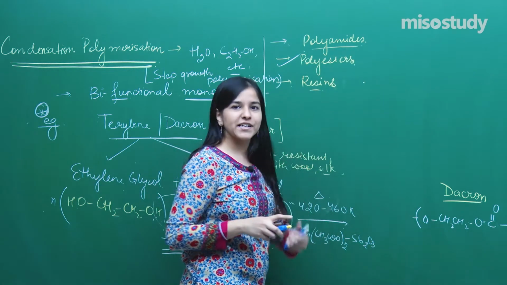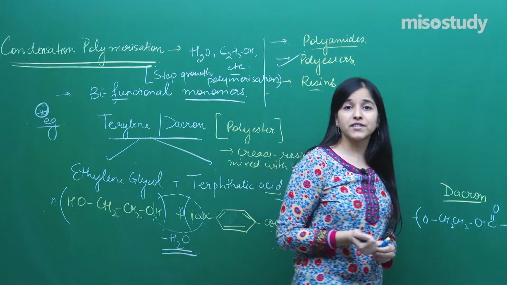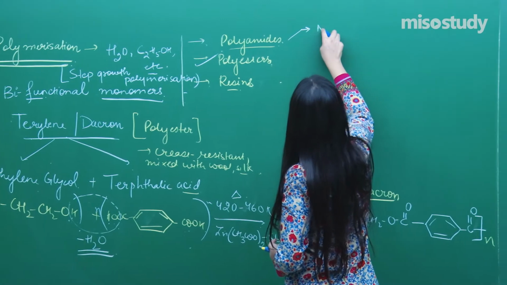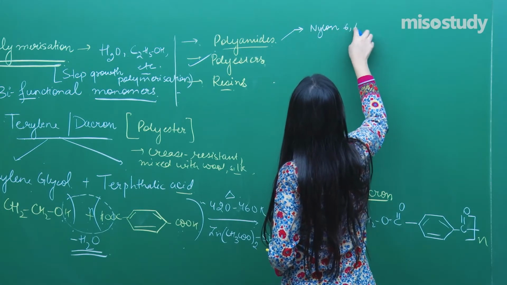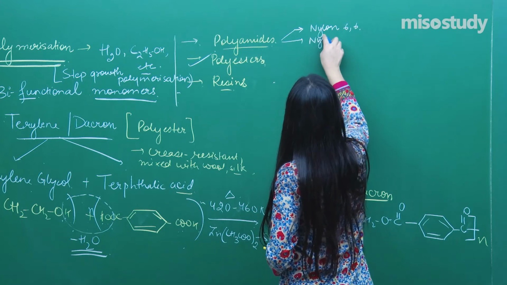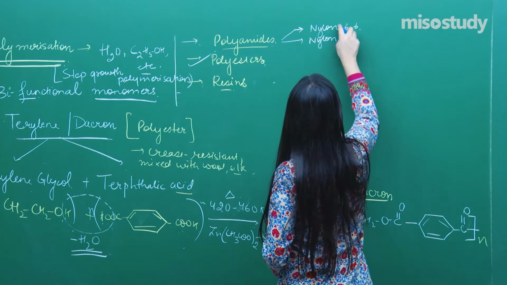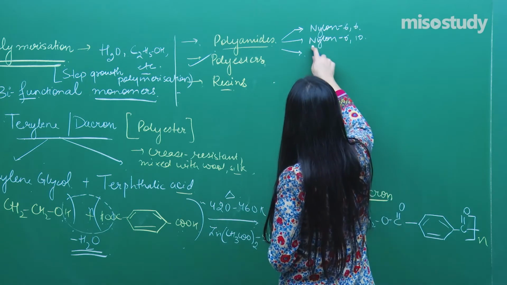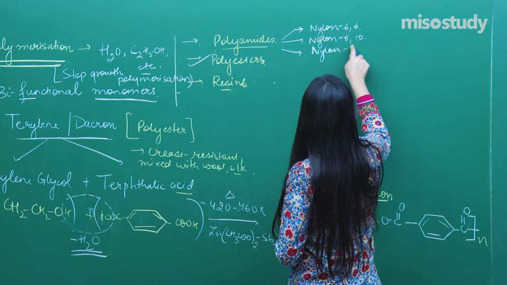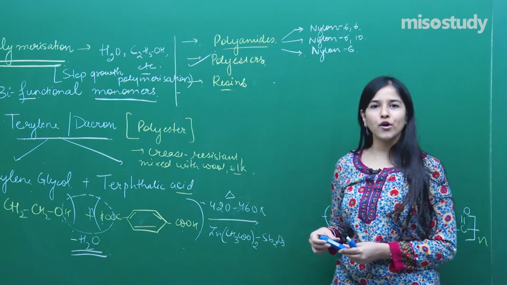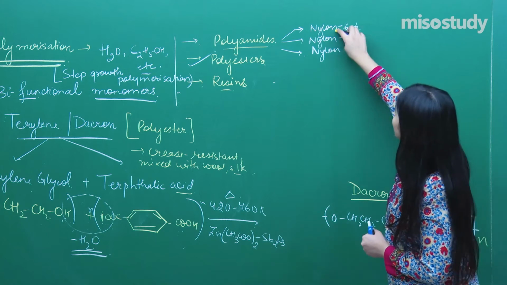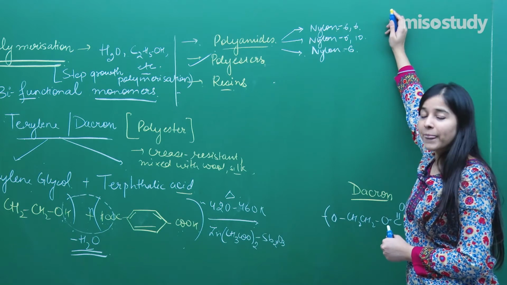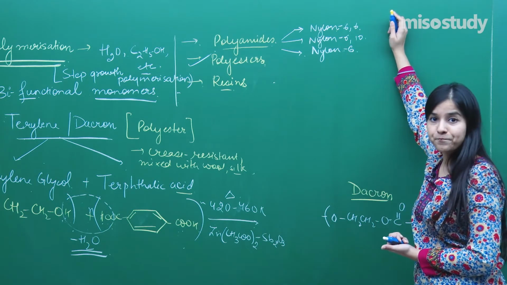So we have already covered polyamides. We have done nylon 6,6, nylon 6,10, nylon 6. Remember this or not? Okay. So just to recall once again, tell me what all the monomers present in nylon 6,6 are. So one is adipic acid, right? Other is hexamethylene diamine, fine.